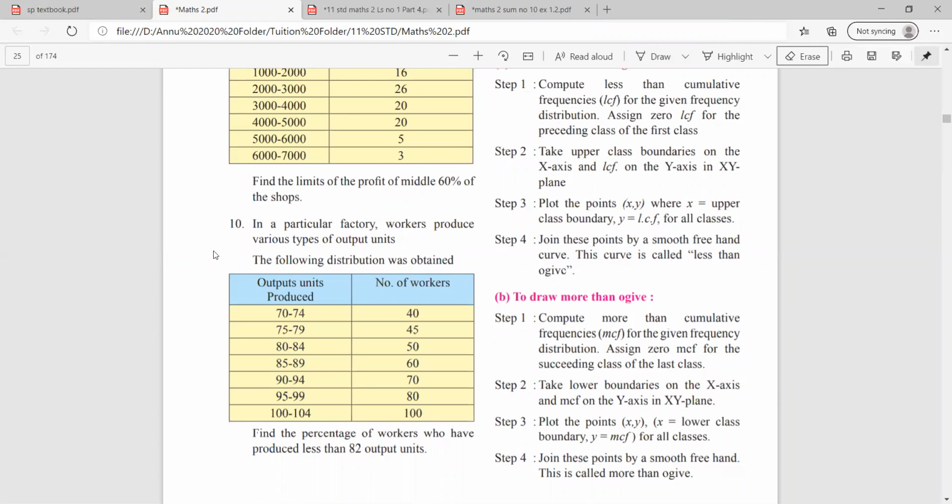And this year in your syllabus, because of the Corona pandemic, you know that the government has reduced the portion. So exercise 1.3 has been omitted only for this particular year in your portion. So this year we are not going to cover the 1.3 exercise. So in the next session, I'll be focusing on completing the miscellaneous exercise of this particular chapter. And with that, we'll be finishing off the first chapter of your Maths 2 syllabus.